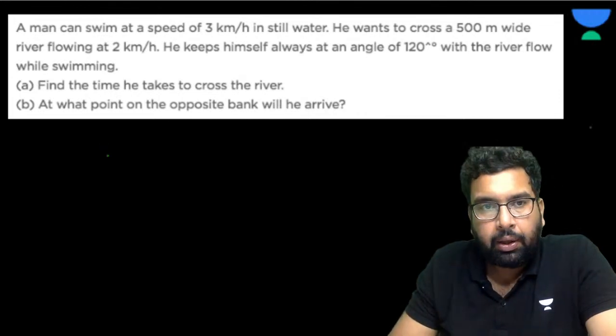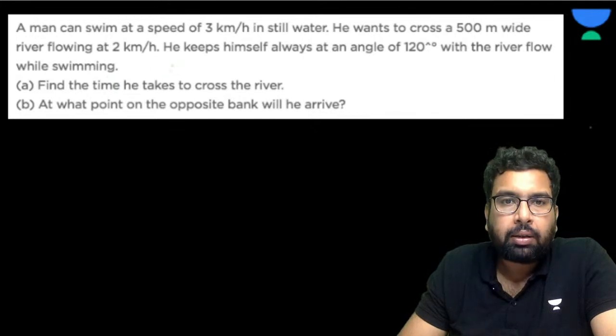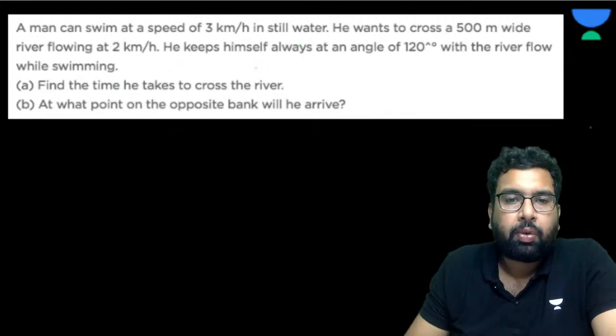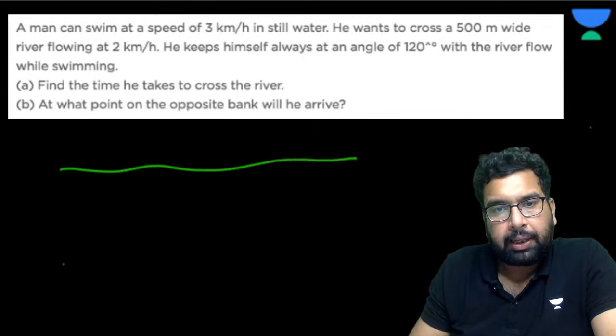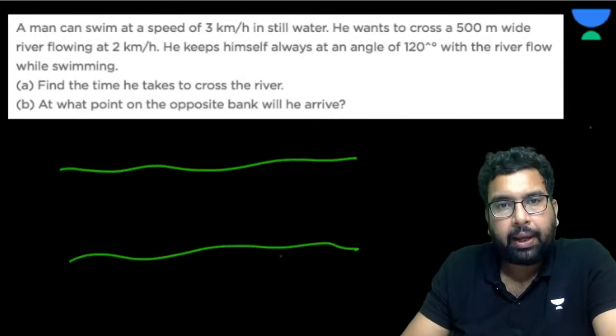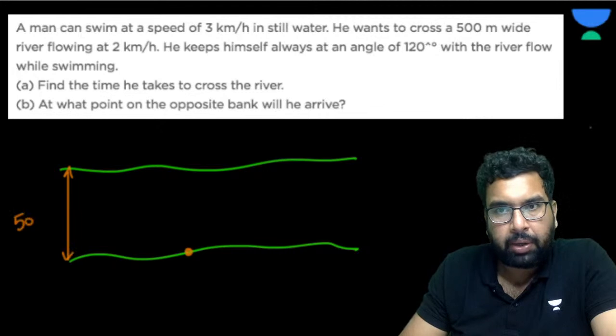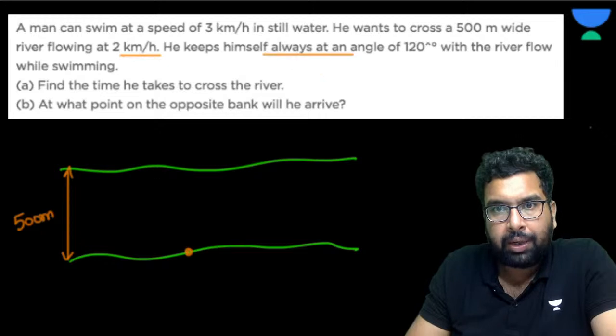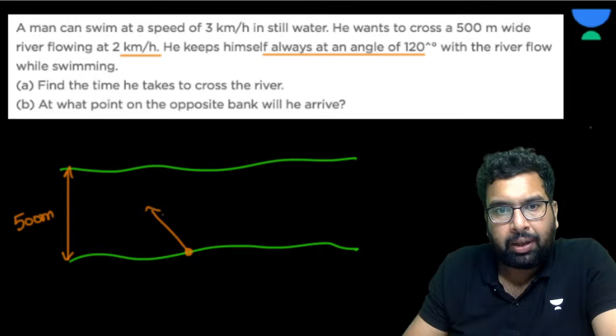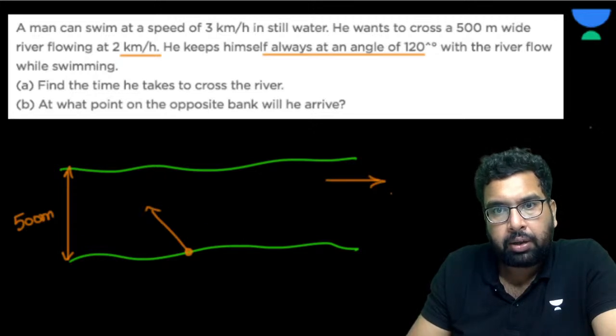So anyway, a man can swim at a speed of 3 kilometer per hour in still water. Okay, he wants to cross a 500-meter wide river flowing at 2 km per hour. He keeps himself always at an angle of 120 degree with the river flow while swimming. So river is flowing in this direction, let's suppose.